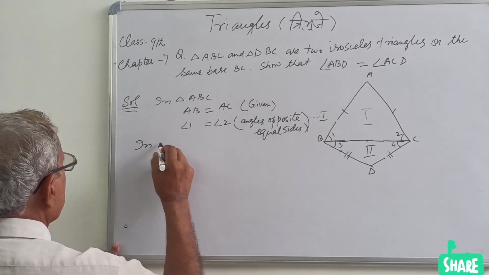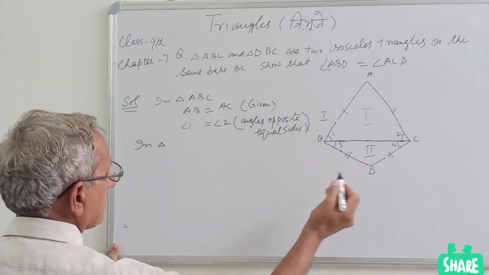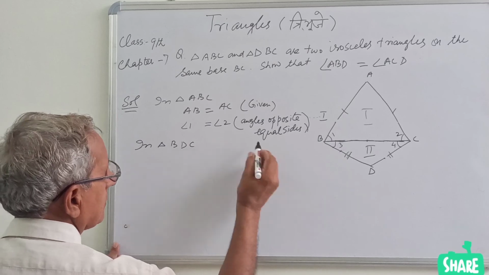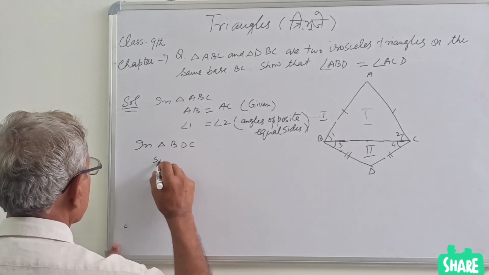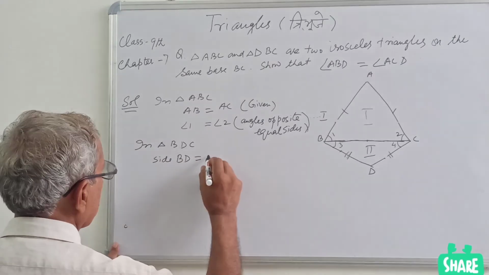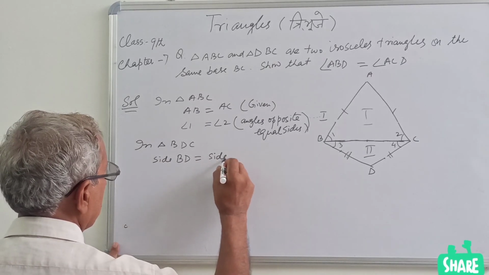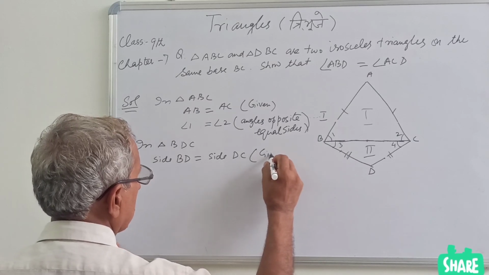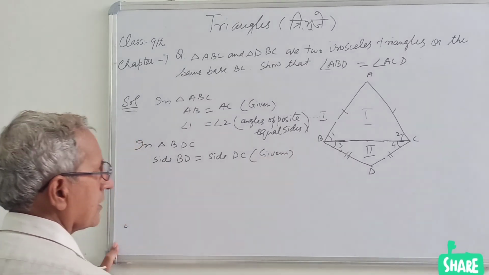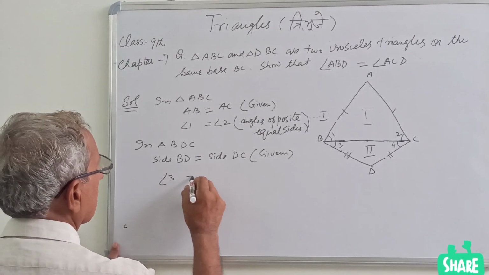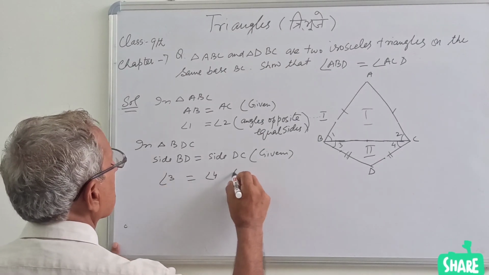In the lower triangle BDC, side BD equal to side DC, again given. Because this is also an isosceles triangle, therefore angle 3 equal to angle 4.